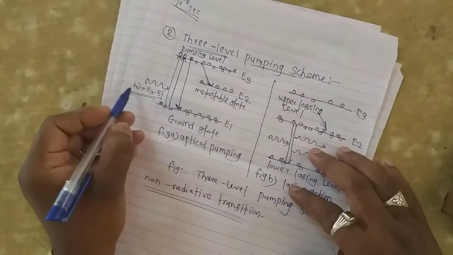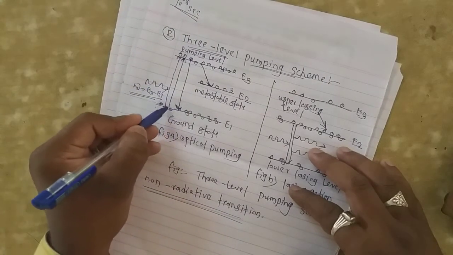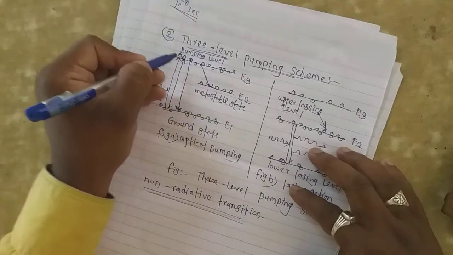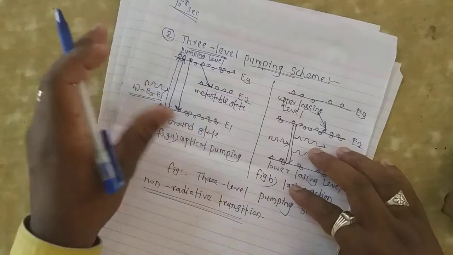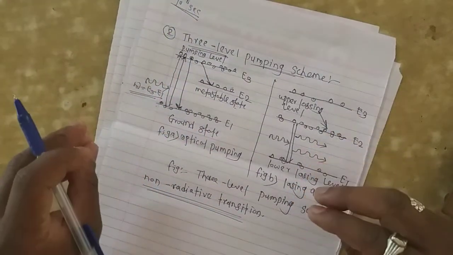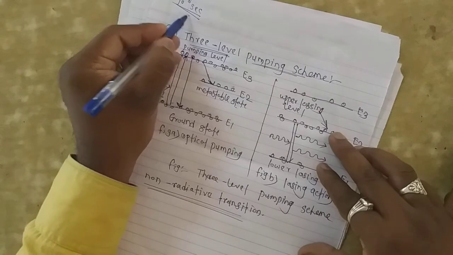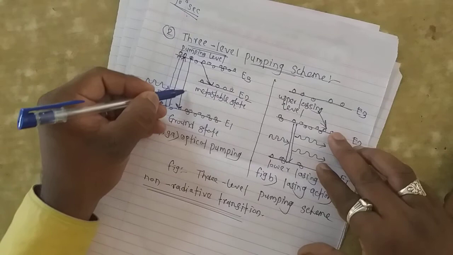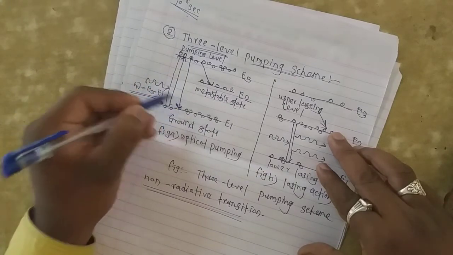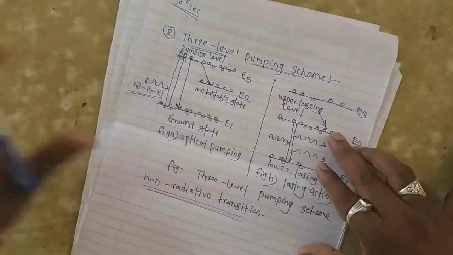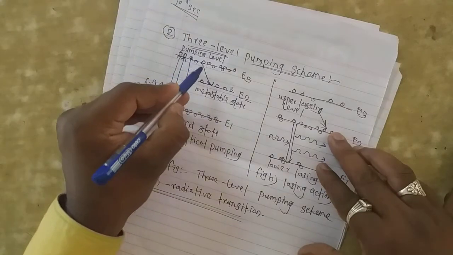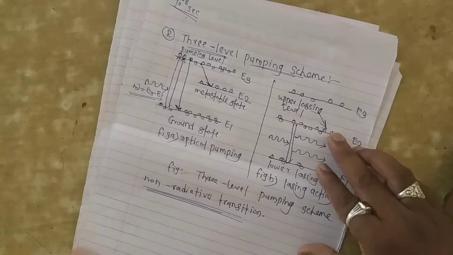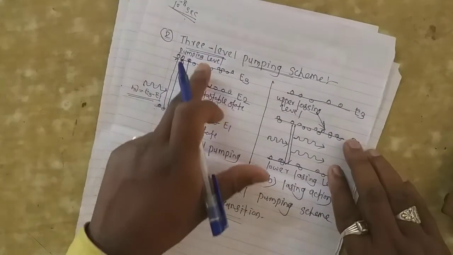The atoms absorb the incident energy and jump into the normal excited state, but they do not stay there more than 10 raised to minus 8 second, and the atoms return back in two ways. The first way is returning to the ground state through spontaneous emission, and the other way is returning to the metastable state through non-radiative transition, that means without emitting a photon.